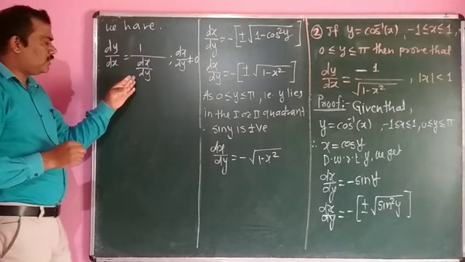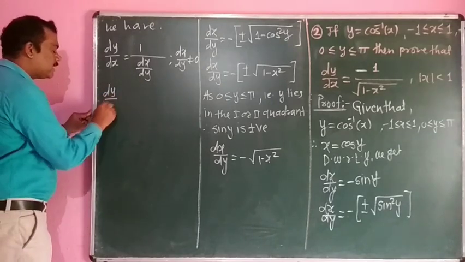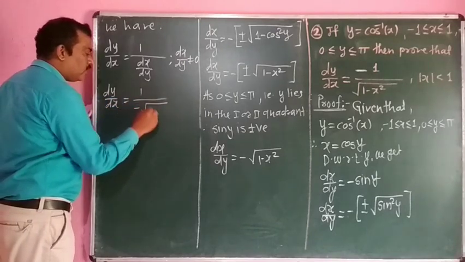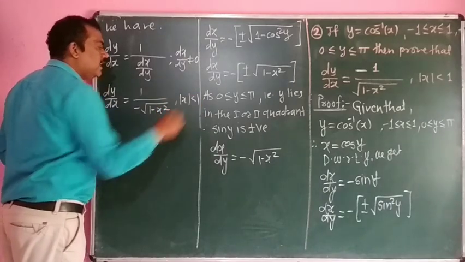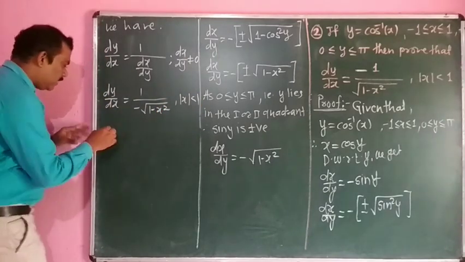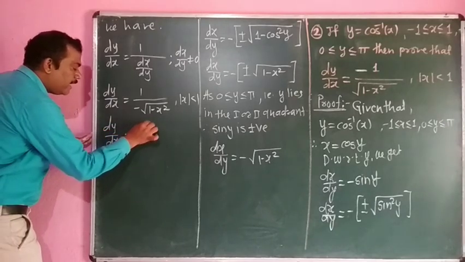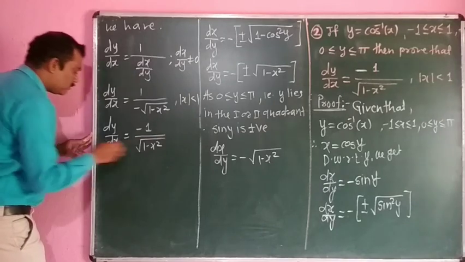Now substituting the value of dx by dy, dy by dx is equal to 1 upon minus under square root of 1 minus x square, with mod of x less than 1. This means dy by dx is equal to minus 1 upon under square root of 1 minus x square.